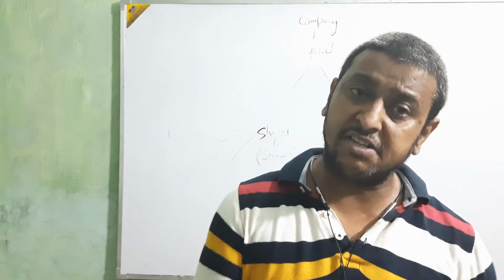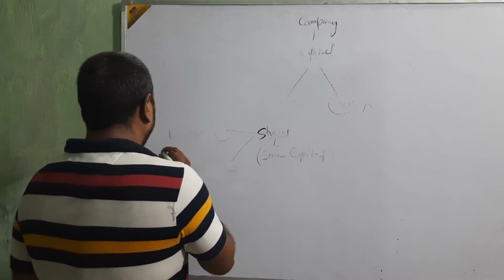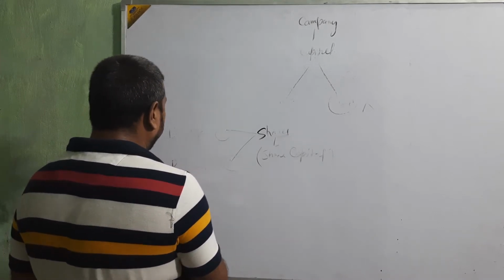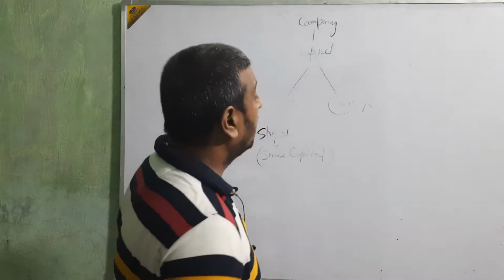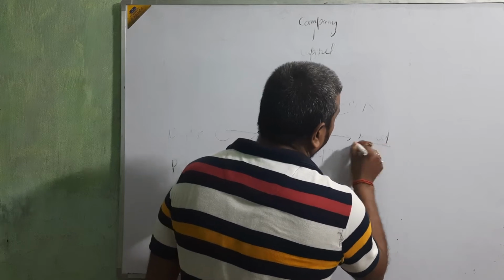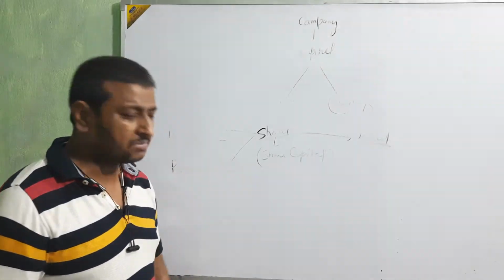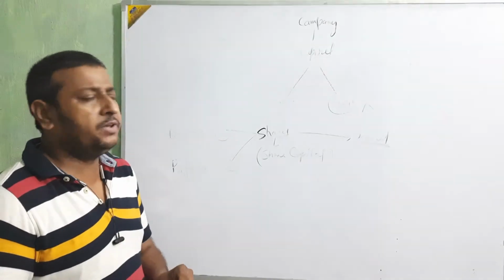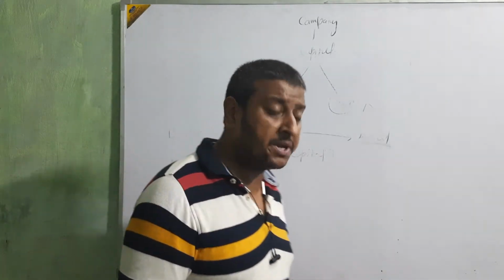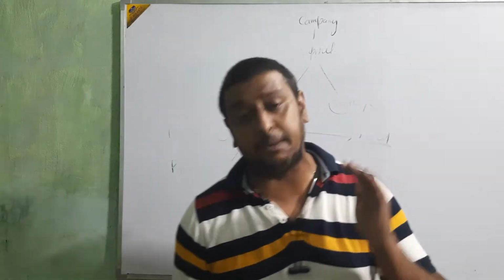And in equity share, no dividend rate is set, but in preference share, the dividend rate is set. Okay, beta? The dividend rate is set. Now, we are not going to talk about the meaning of preference or equity share. Here we are going to learn how to issue these shares, because by issuing shares, the company will collect its capital.